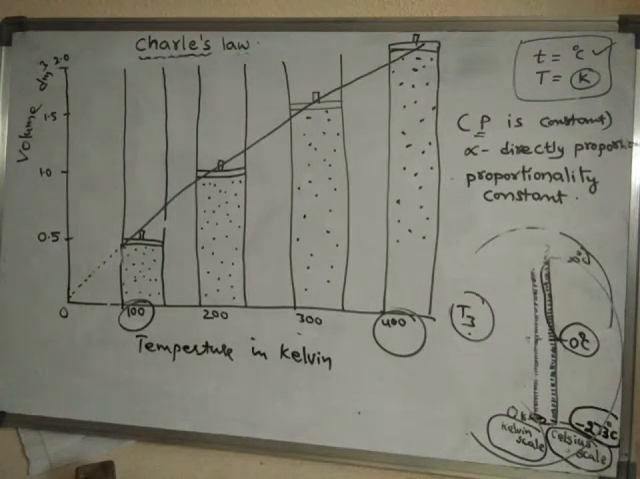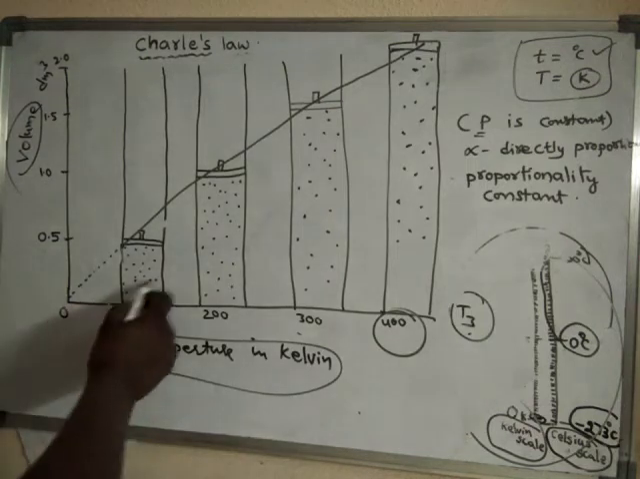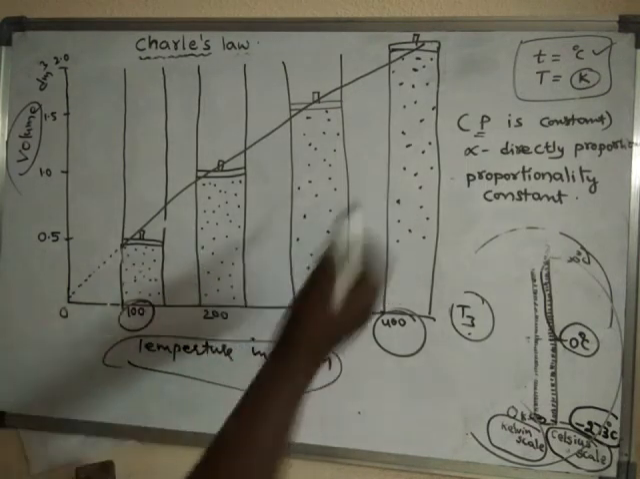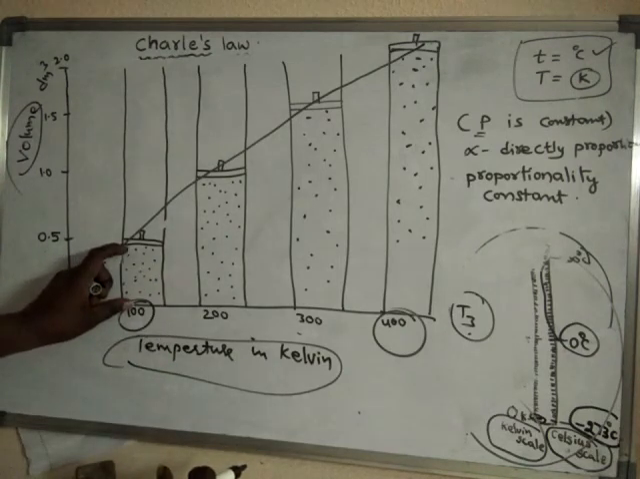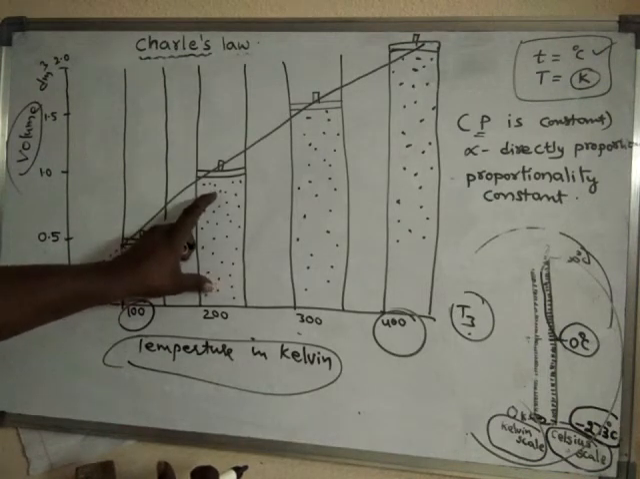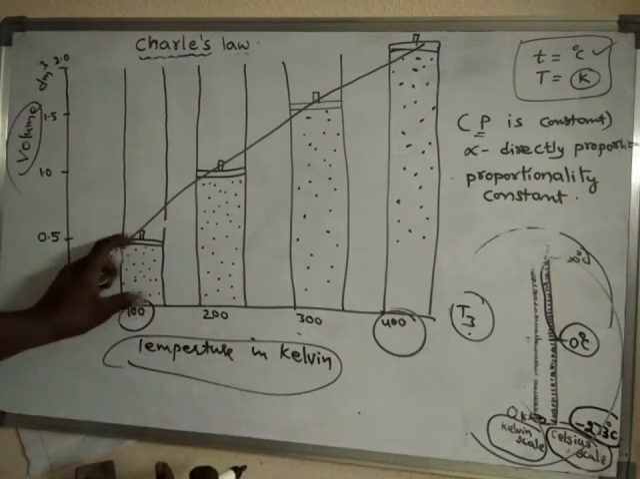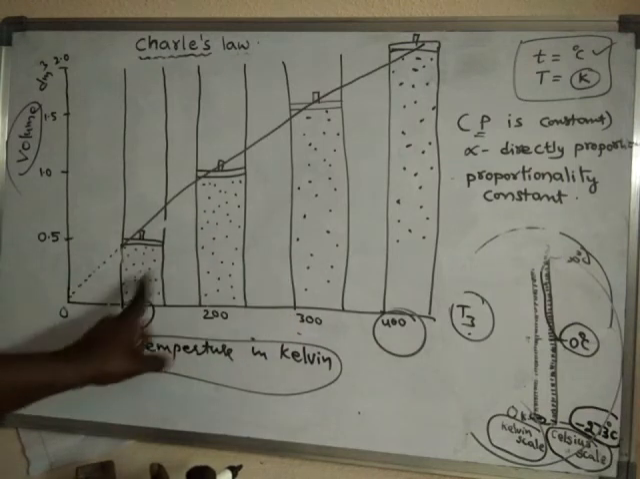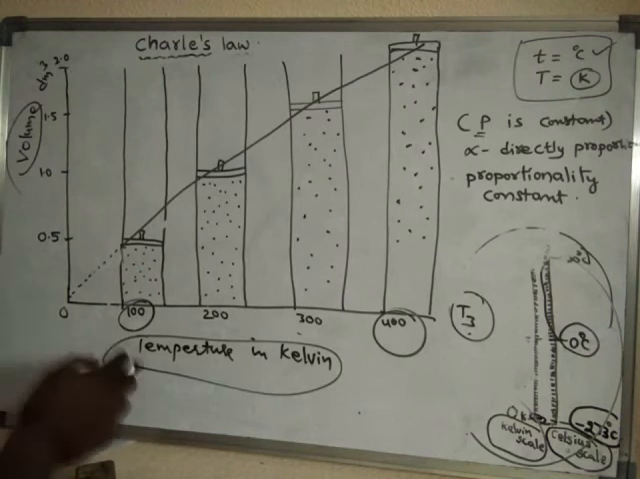So this is a graph between the volume and Kelvin temperature for a fixed mass of dry gas. Suppose it is 10 grams, the same 10 grams of gas, it is occupying this much volume. When the temperature is doubled, the volume is also doubled. That means a fixed mass of gas.